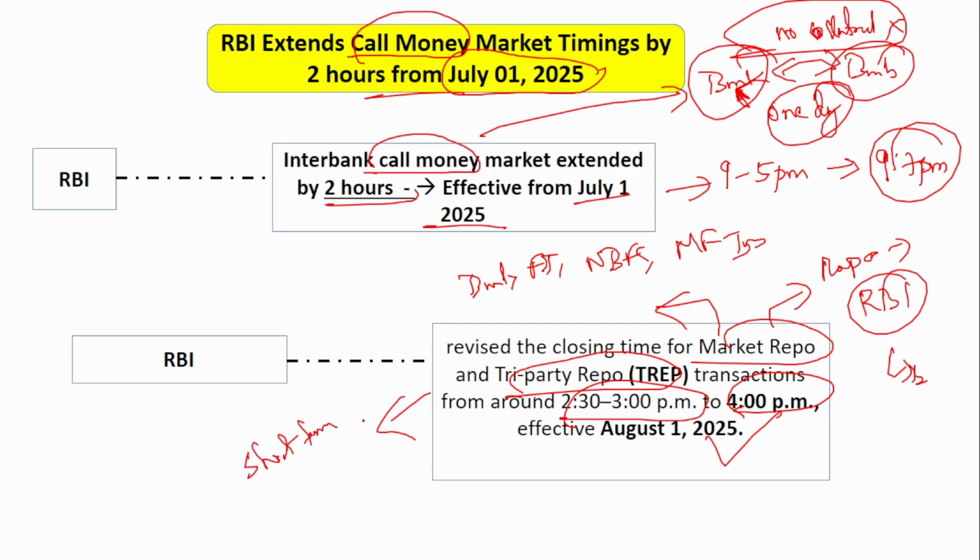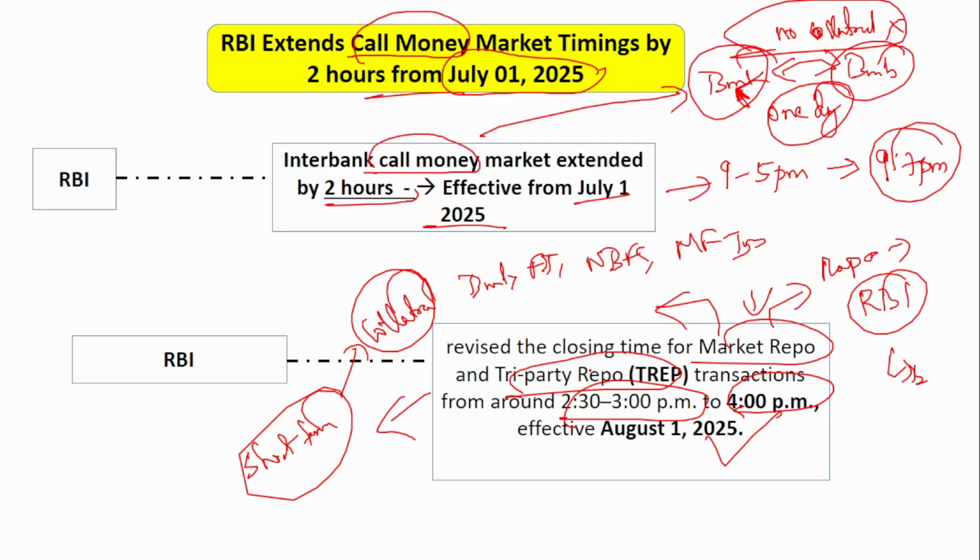Market repo is also a short-term borrowing. Here, a collateral is required. So you provide the collateral and another market participant provides you the fund. This is what is called market repo. A government security or some other collateral is required. That is provided, and in turn, the other market participant provides you the money. This is what is called as market repo.